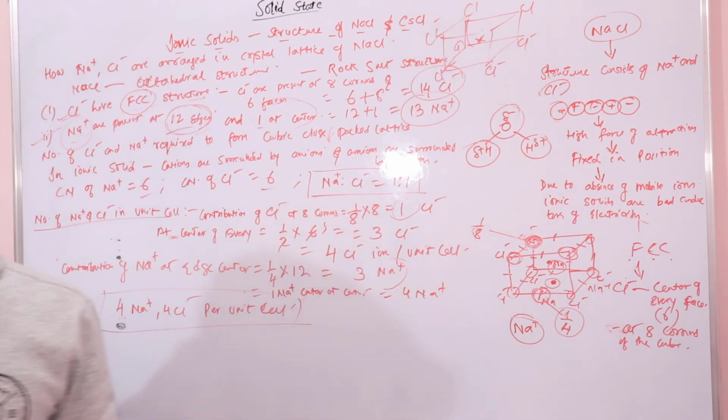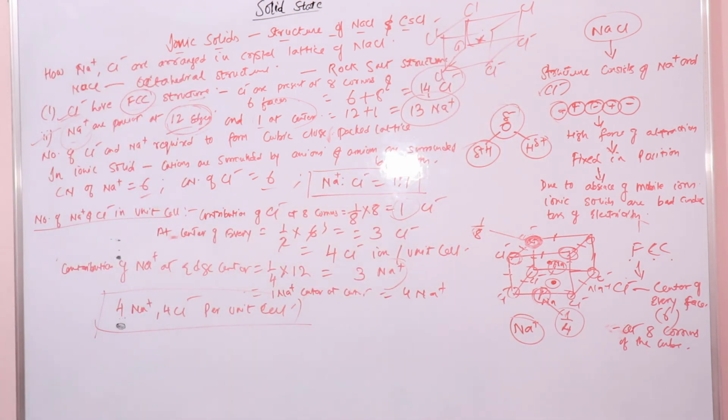It is not a body centered cubic structure. This is the cesium chloride. We will be doing the structure of cesium chloride.